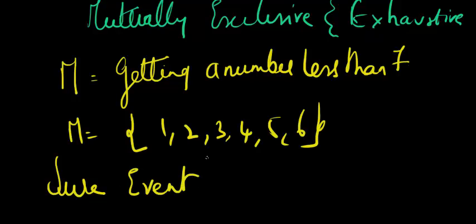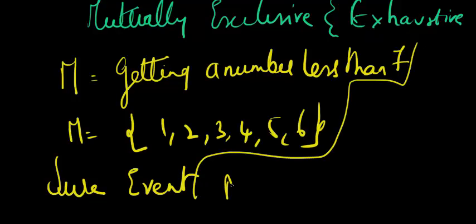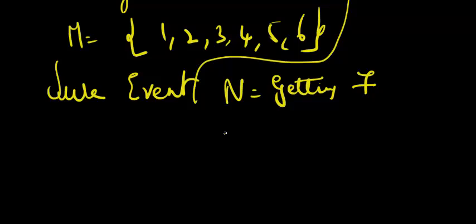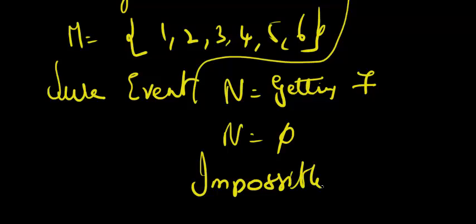It's sure to happen. Now, let's say I'm defining another event N, which is getting 7. Is that going to happen? It's not going to happen. So this is a null set, and exactly why this is called an impossible event. So in a trial, I can never get a 7. I used a new word, trial.